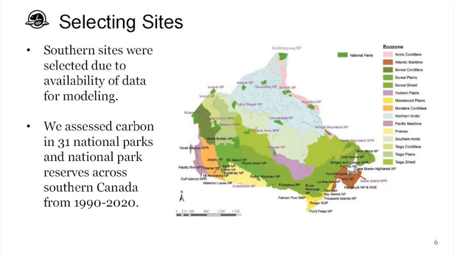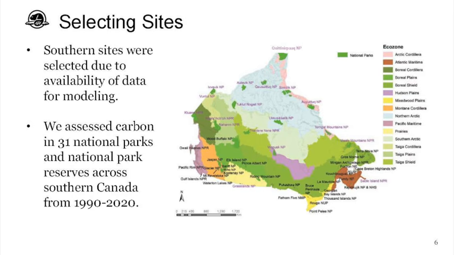In terms of selecting sites, we ended up choosing southern sites first. This is due to the availability of data, both in terms of the forest inventory data that was available, but also in terms of the yield curves. So the Canadian Forest Service has yield curves for different tree species. However, they are usually in a southern context and more related to managed forests. And so we were able to use yield curves that we thought accurately simulated the carbon in the ecosystems. The northernmost park that we modeled in this forest was Wood Buffalo National Park, which is presented here.